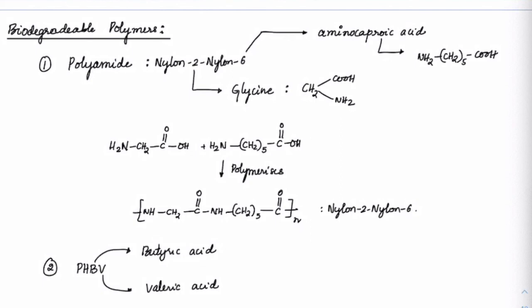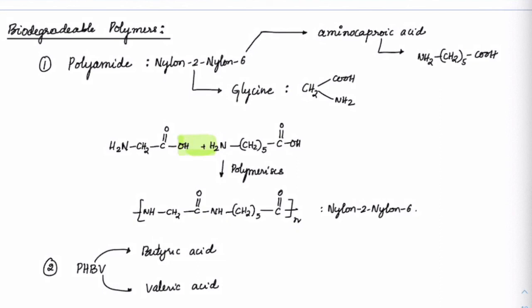Let's see how the reaction takes place. The OH and H from aminocaproic acid and the OH from the glycine would get polymerized to form this amide bond. If it gets polymerized on both sides, this side also we have NH2, and this side we have acid, acid and amine will get polymerized on each side, and we will get nylon 2, nylon 6. Nylon 2, nylon 6 is a biodegradable polymer.